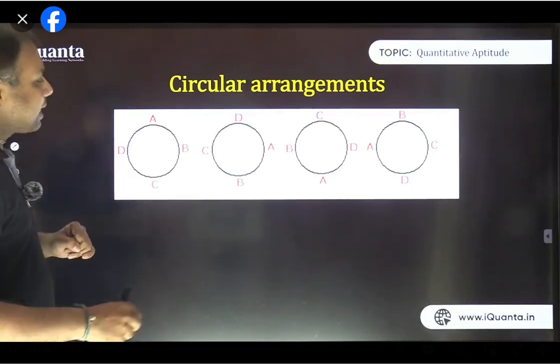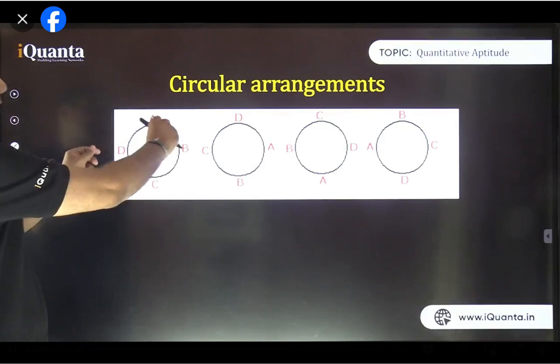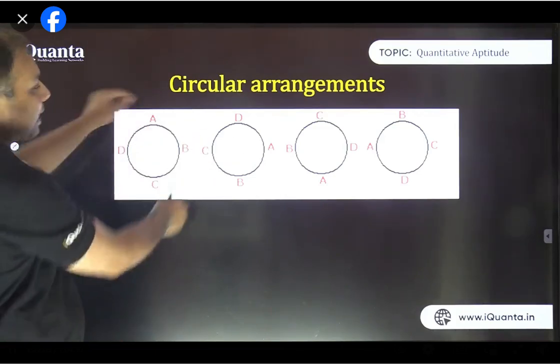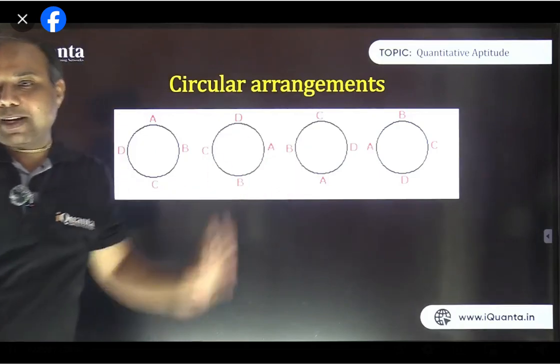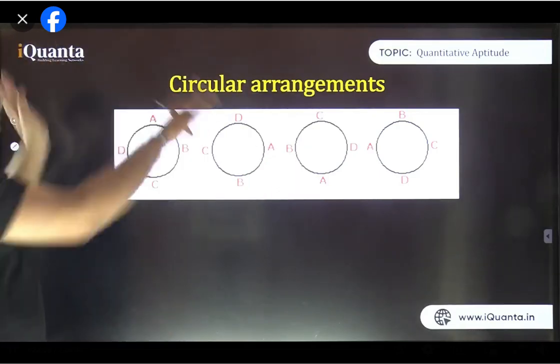See, why they are same? Because they are in symmetrical order. Only this, they have been shifted 90 degree. They are shifted 90 degree clockwise, and then again shifted, but it is the same arrangement. If we assume the surroundings to be identical, right?